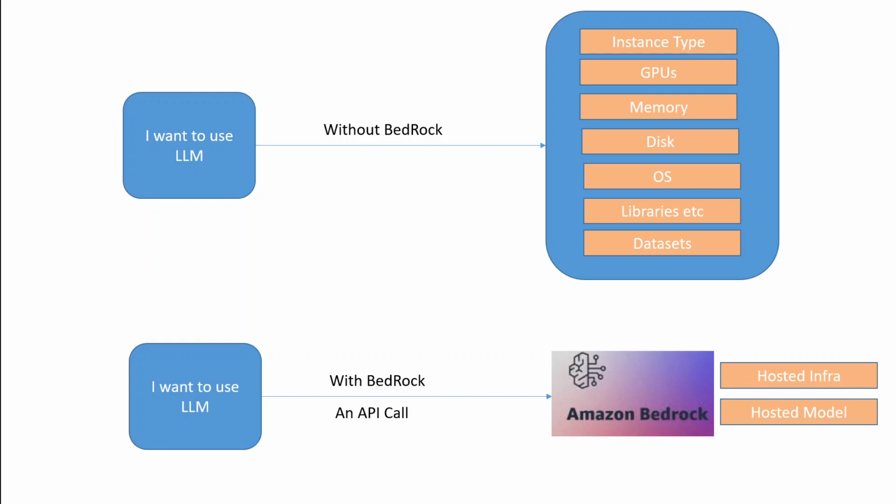Now, if you want to host your own LLM, or if you want to even use an LLM provided by a lot of other providers, then you need to do a lot of things. For example, you need to first provide infrastructure. Infrastructure means that you first need to provide hardware for it. You need to decide how many GPUs or graphic cards you want to use. You need to ascertain the memory. You need to be aware of how much disk you are going to use, which operating system, what libraries or modules are there, or other dependencies, and of course you need to download the data set.